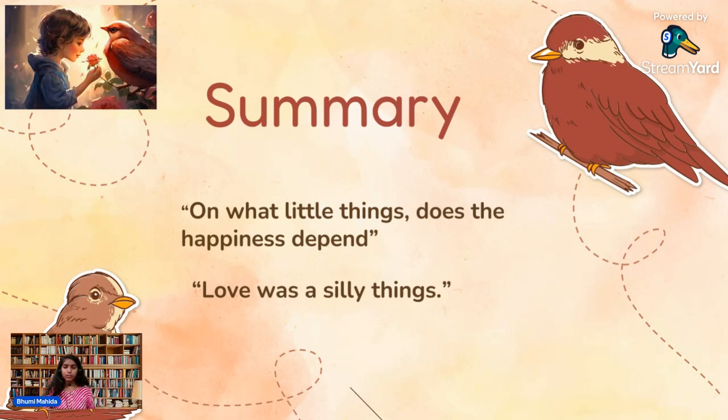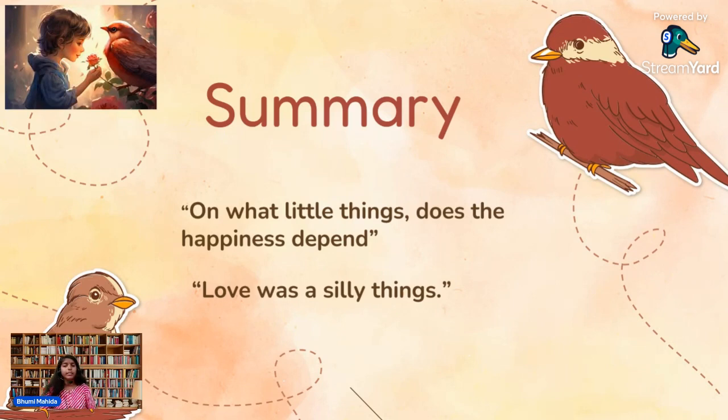Then the boy went to the party with the red rose, and he was very happy, thinking, I will dance with her. The boy gave the red rose to the young girl, but the young girl said, this is very cheap. I want costly things like jewels and a necklace. She threw the red rose away and left.